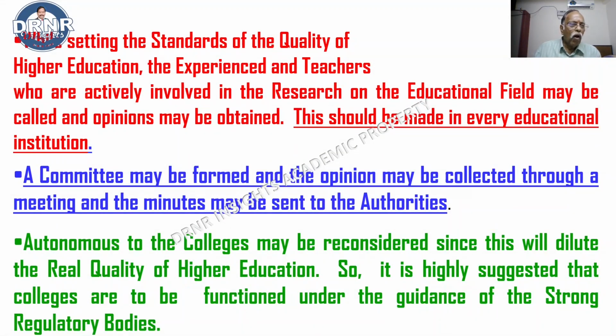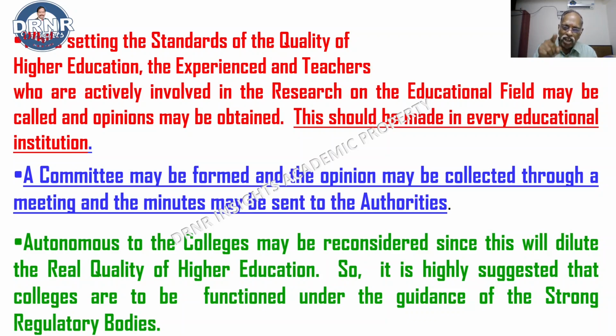Now, while setting the standards of quality of higher education and education, experienced teachers and teachers who are actively involved in research work in the educational field may be called and opinions may be obtained. It is the duty of that particular implementing authority, maybe an IAS officer or maybe political parties.